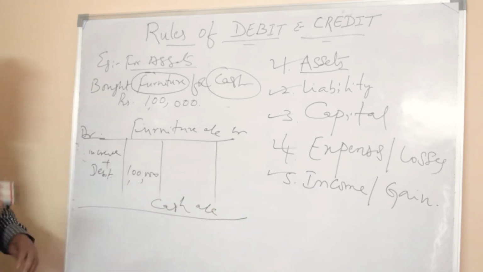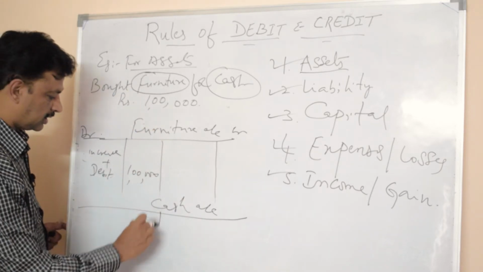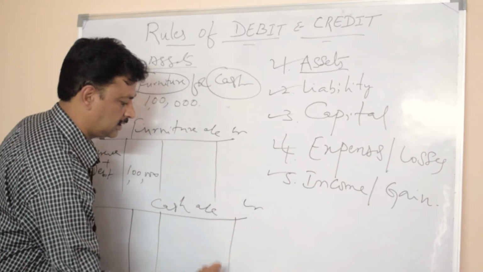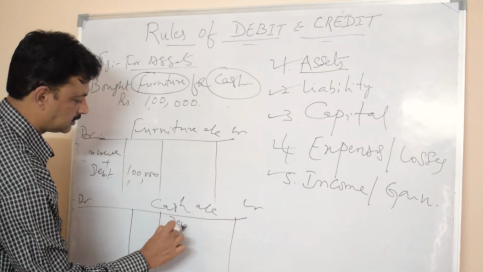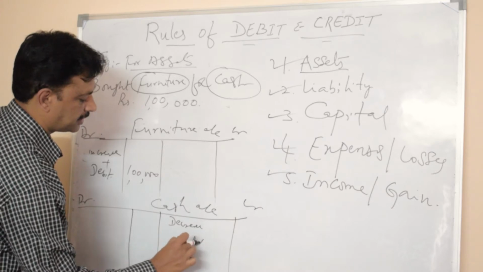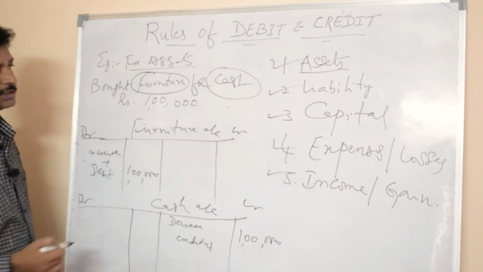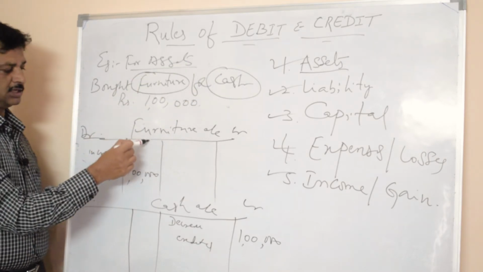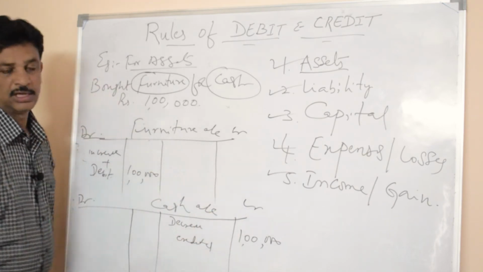Cash is decreasing because cash is going out from the business. So here decrease in asset is credited. This is credit side, this is debit side. Here it is 1 lakh. This is an example for the first one, asset: increase in furniture is debited, decrease in cash is credited.